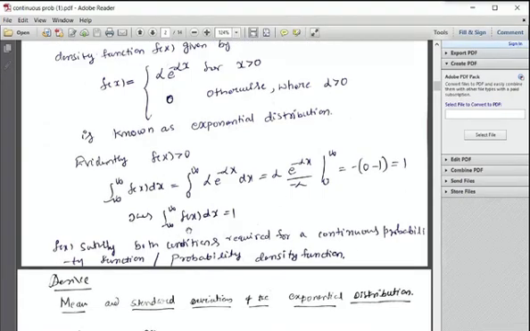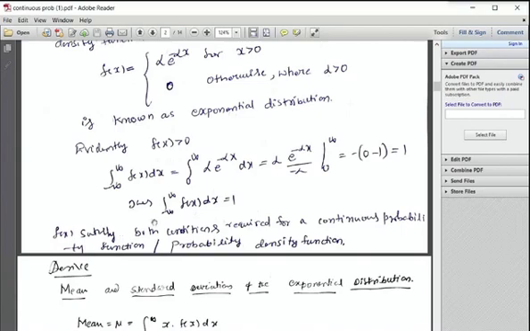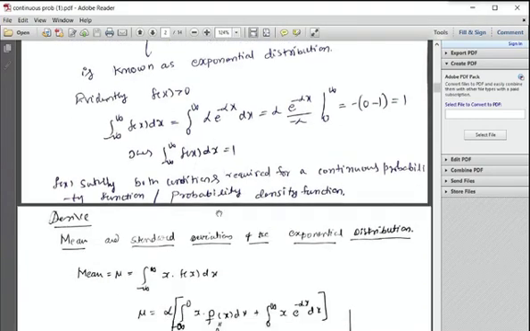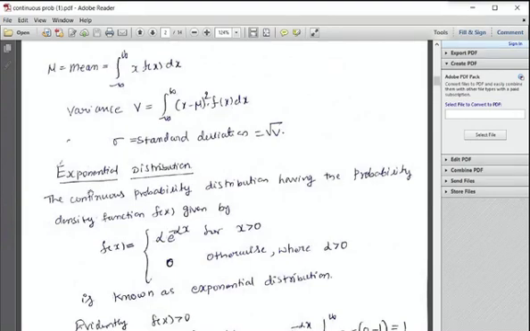Therefore, the integral from minus infinity to infinity of f of x dx has value equal to what? 1. Correct? So f of x satisfies both the conditions required for a continuous probability density function. Right? So therefore, the exponential distribution is a PDF. PDF means f of x is greater than or equal to 0 and the integral from minus infinity to infinity of f of x dx should be equal to 1.